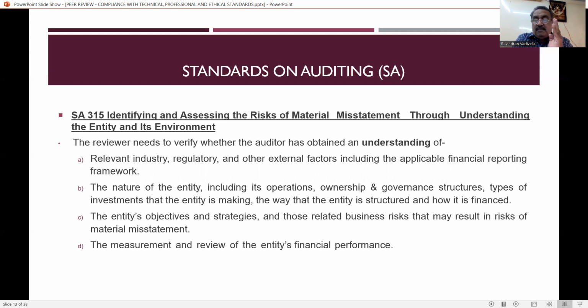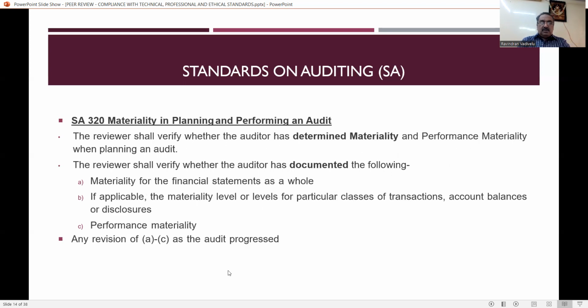What are the matters that are applicable for that team? What are the factors that are applicable for the industry? What are the regulatory rules and regulations that are applicable for the industry? What about the finance? Everything has to be properly understood by the auditor. Then only it is possible for him to do the audit. Whether the auditor understands this, it is a duty of the reviewer to verify all those types of understanding.